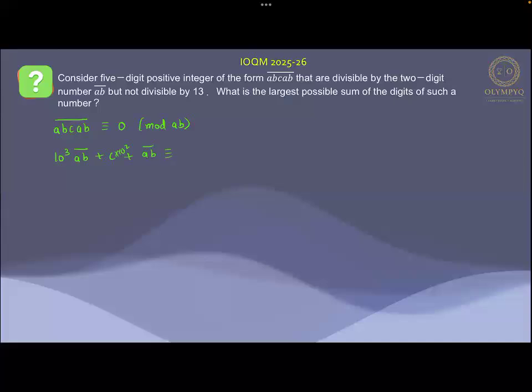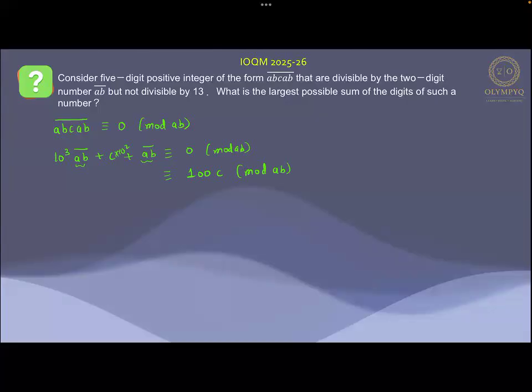This is going to give a 0 congruence modulo AB. And indirectly, this is divisible by AB, this is divisible by AB, so I can write this as 100C modulo AB.